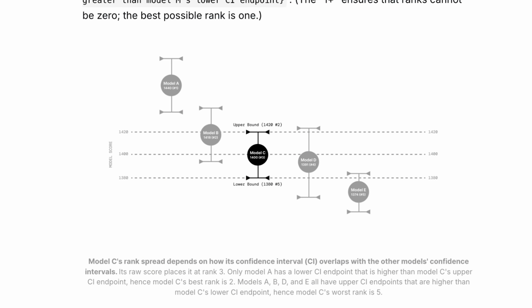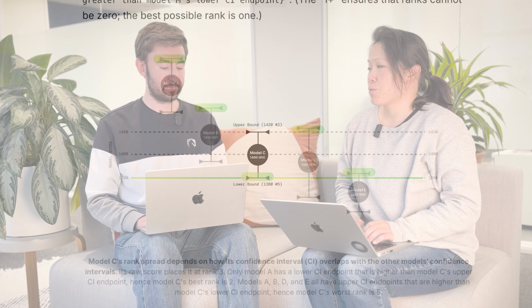How do we actually get the rank spread from confidence intervals? Yeah, I can explain that with an example. So each model has a range for its score defined by its confidence interval. For the rank spread, the upper bound rank is the rank in the case where this model is performing at the top of its CI and all of the other models perform at their worst. And similarly, the lower bound rank is when this model performs at its worst and all of the others perform at their best. So the rank spread is saying that the model could realistically be anywhere in this range?